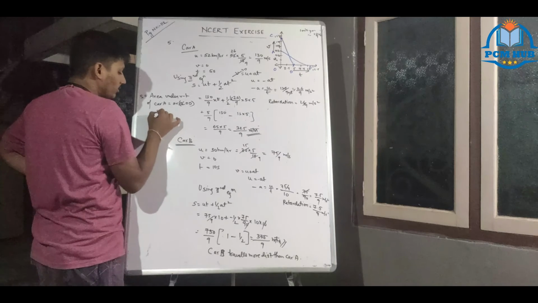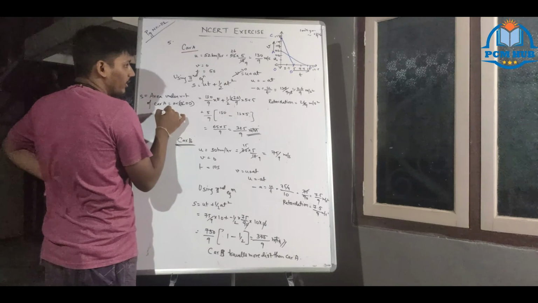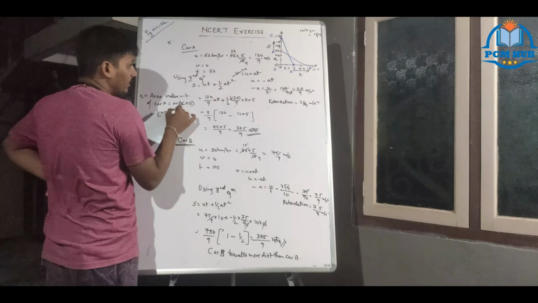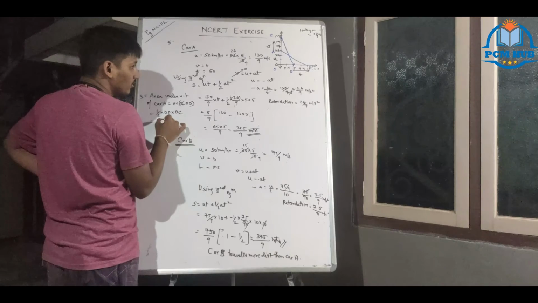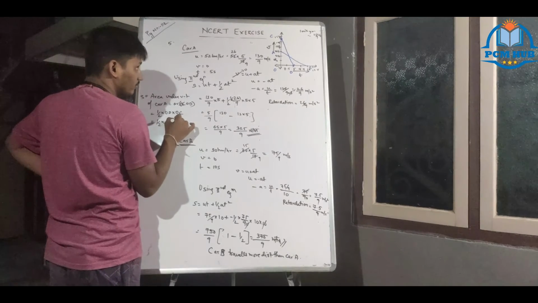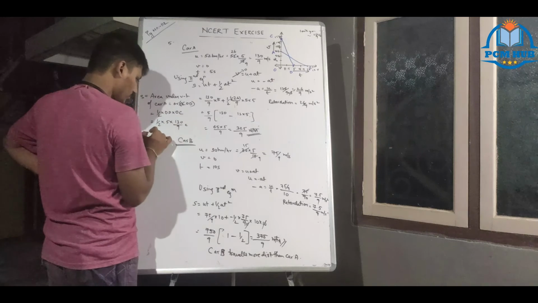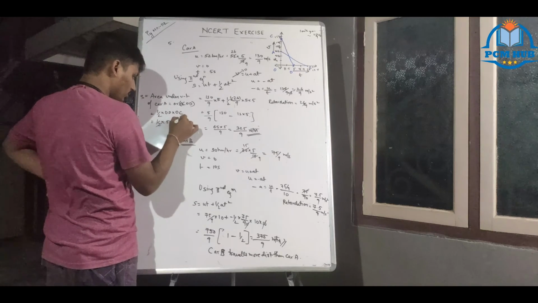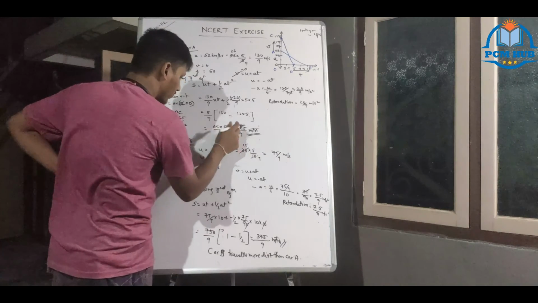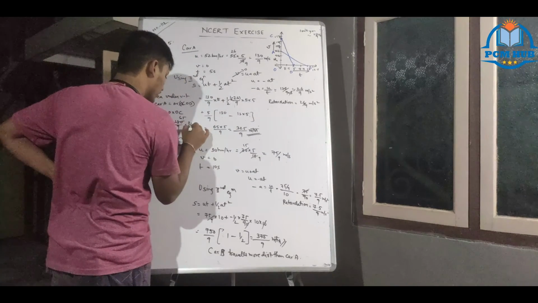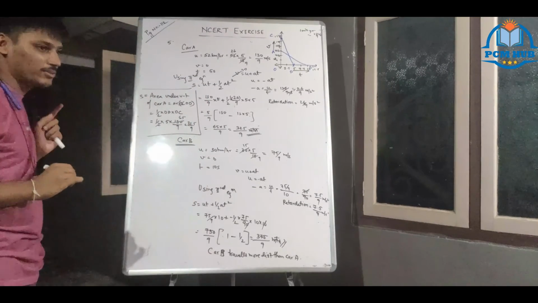So the area of triangle COD is half into base into height. What is base OD? What is height OC? 130 by 9. 65 into 5 by 9, 325 by 9. This is the first part. This is very easy to do.